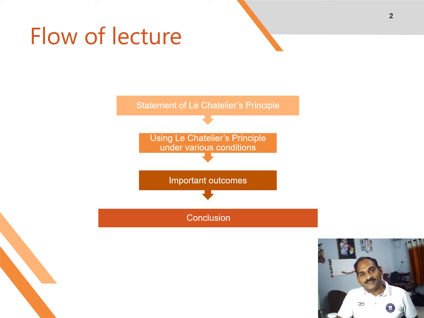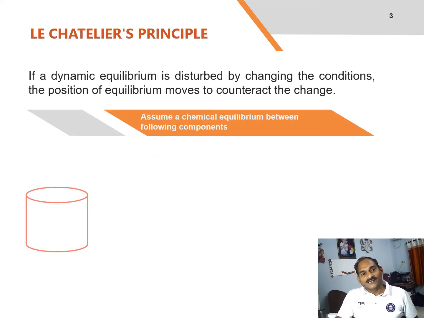Basically, this presentation explains what Le Chatelier's principle is, how to apply it to reactions in a state of dynamic equilibrium, and their outcomes. It covers changes to the position of equilibrium if you change concentration, pressure or temperature. What is the statement of Le Chatelier's principle? If a dynamic equilibrium is disturbed by changing the conditions, the position of equilibrium moves to counteract the change.